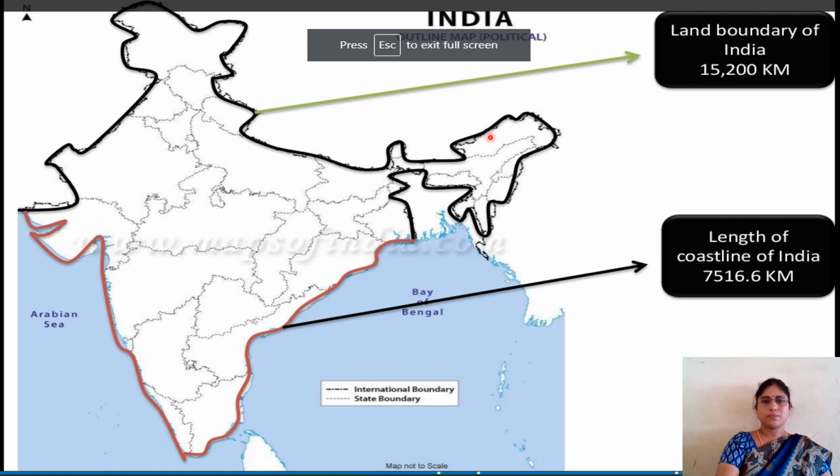Look here. This is the land boundary of India. How many kilometers? 15,200 kilometers from here to here. That is the land boundary. And the coastline is here, from Gujarat to here. This coastline part is up to 7,516.6 kilometers, for your easy understanding.